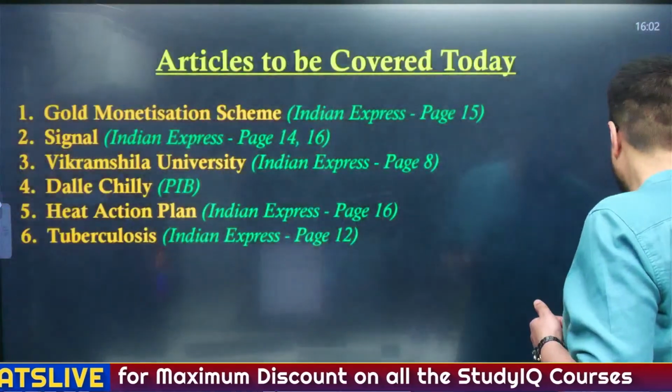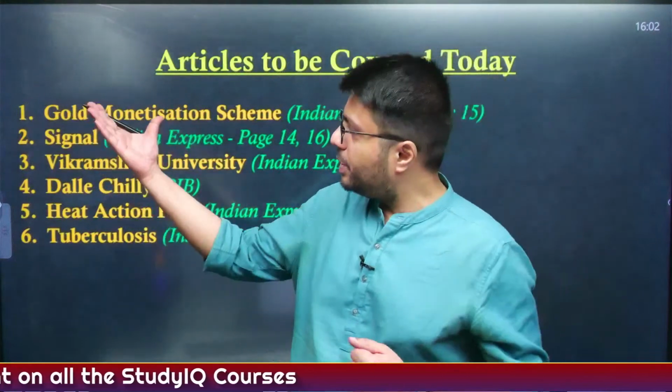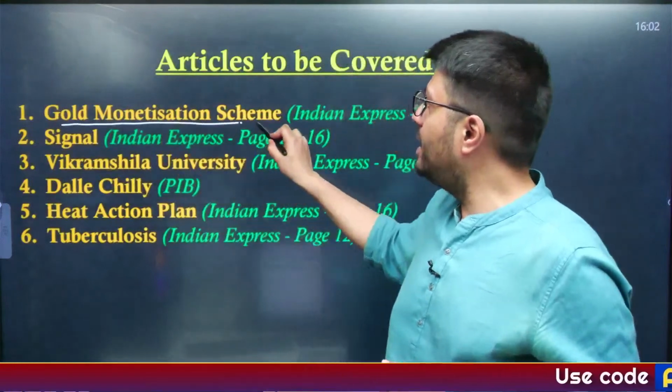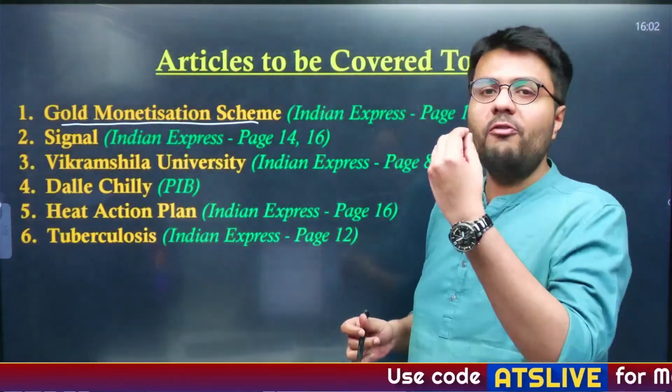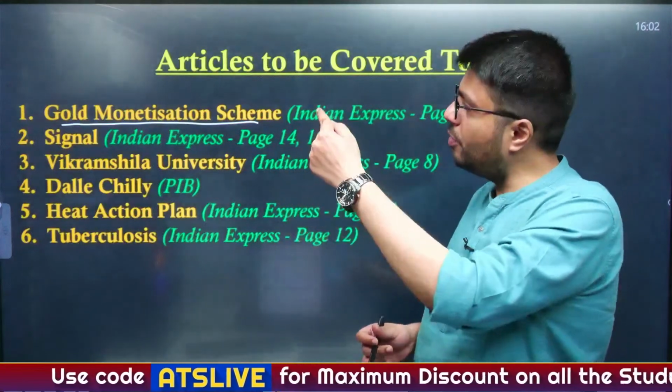Our today's discussion is centered around the articles that have appeared in today's Indian Express newspaper, and these are the articles that we are going to discuss. The first article is about the gold monetization scheme, because government has actually decided to stop the medium term and long term durations of this particular scheme.